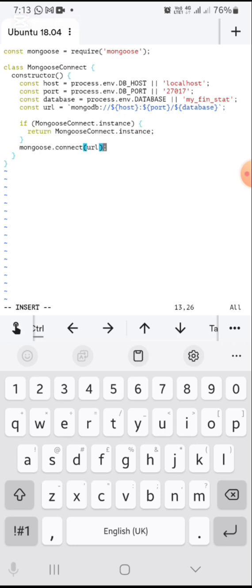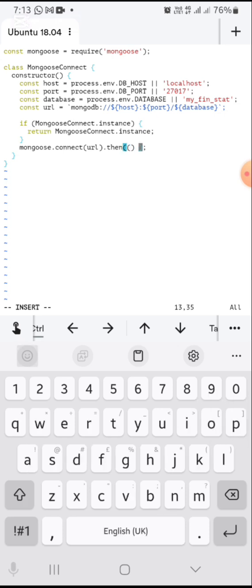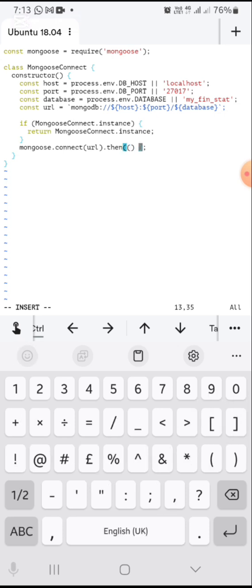Now to check if the connection was successful, I'll just do then. If that connection was successful, it does this, then do this.